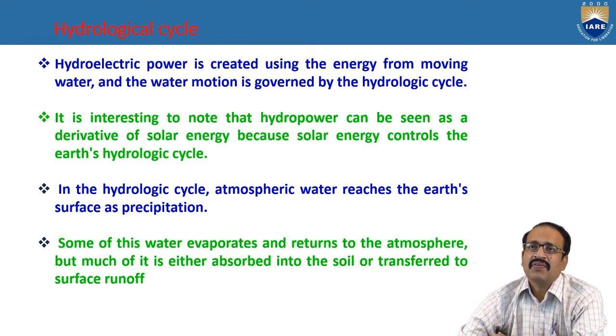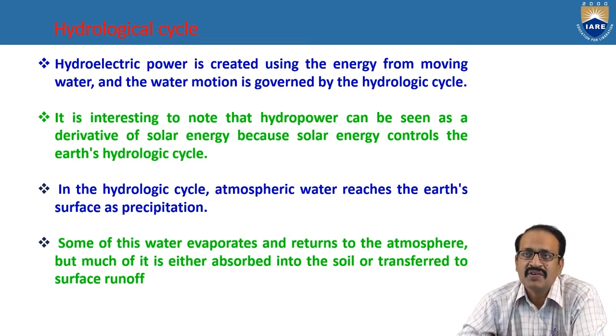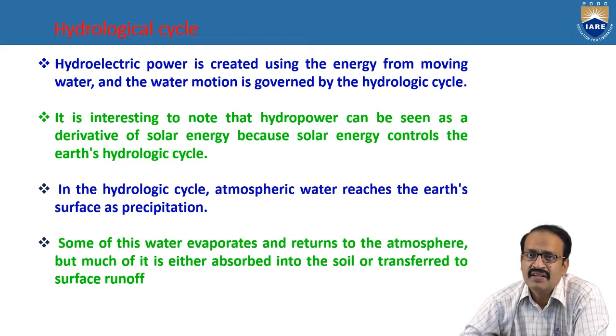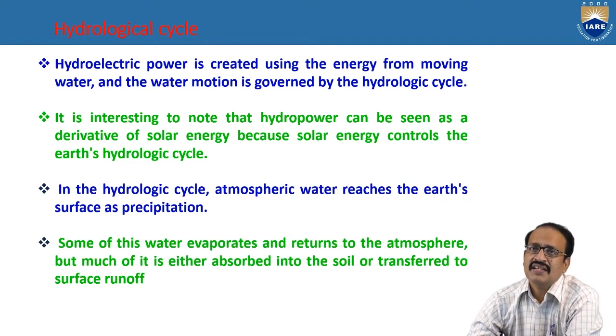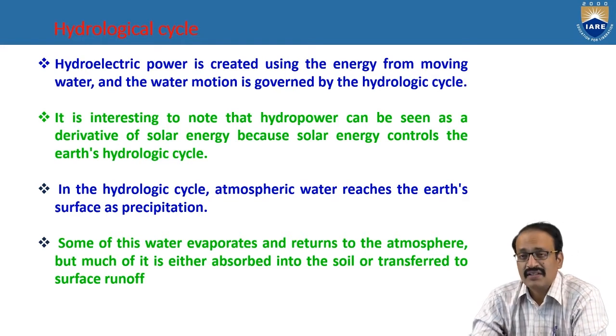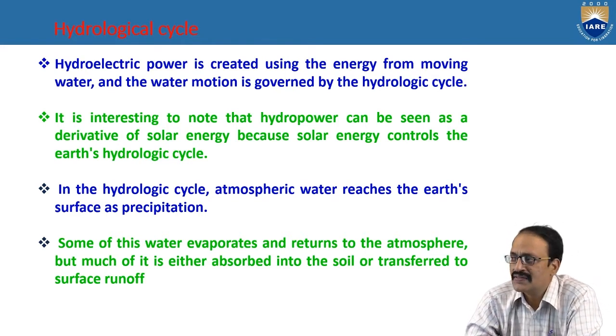So, hydroelectric power is created by using the energy from moving water. And the water motion is governed by the hydrologic cycle. It is interesting to note that hydropower can be seen as a derivation of solar energy, because solar energy controls the Earth's hydrological cycle. Not only the hydrological cycle, wind energy is also indirectly dependent on solar energy.